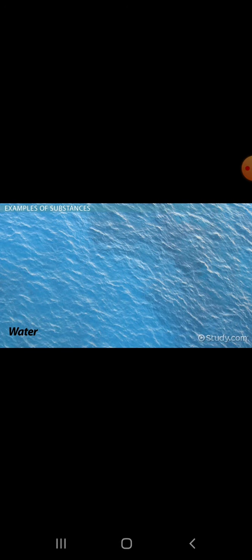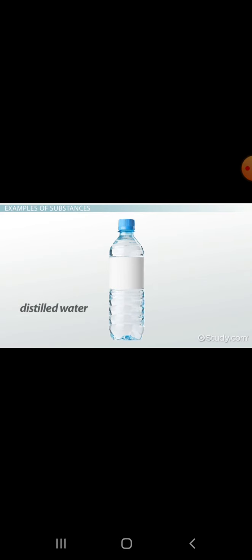Water is a pure substance depending upon its variety. For instance, distilled water and seawater have different properties. Seawater contains H2O molecules as well as salt molecules and probably many other ions and atoms. Thus, seawater is considered a mixture. Distilled water, however, contains only H2O molecules and is therefore a pure substance. Since the H2O molecules in distilled water are composed of two hydrogen atoms and one oxygen atom, all bonded together and functioning as a unit, the pure substance water is classified as a compound and could be broken down chemically into the individual elements hydrogen and oxygen.